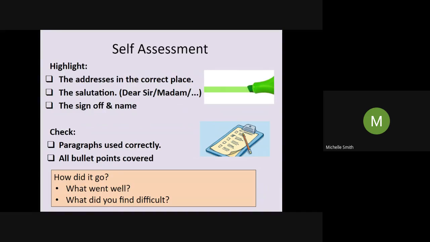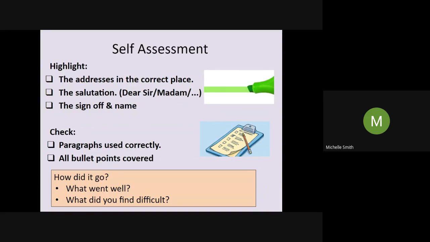What did you find difficult though? Maybe you're not very good at spelling and grammar and punctuation. Or maybe it's the other way around. Maybe you're really good at spelling, grammar and punctuation, but actually you find difficult the making the stuff up bit. Yeah, the giving the depth and the detail about a sort of a contrived situation.